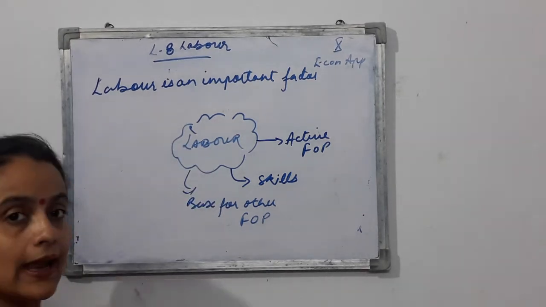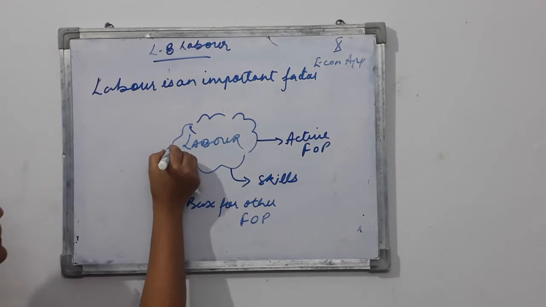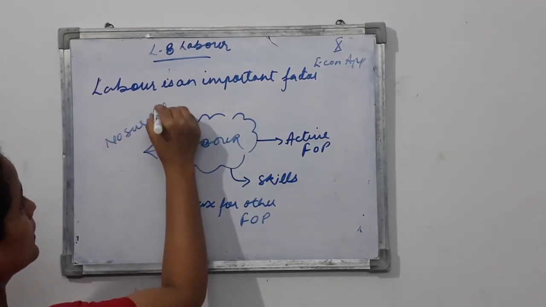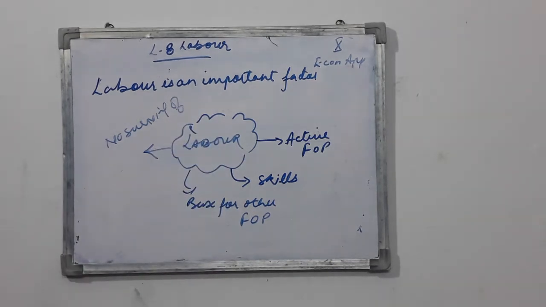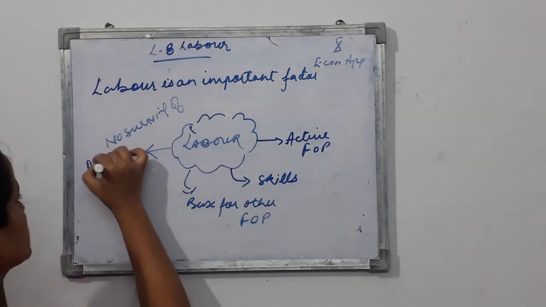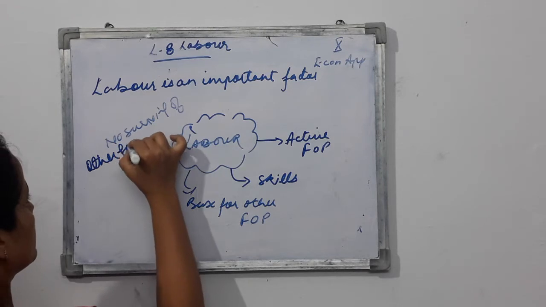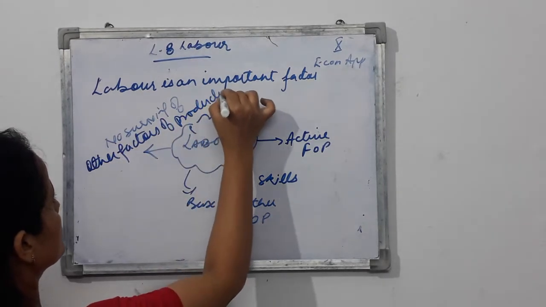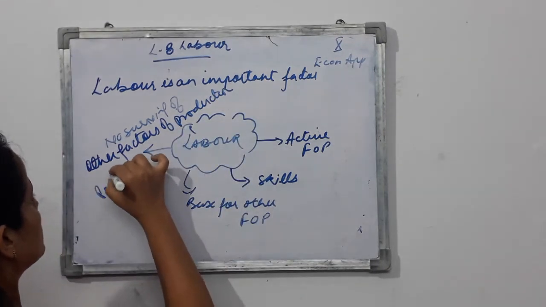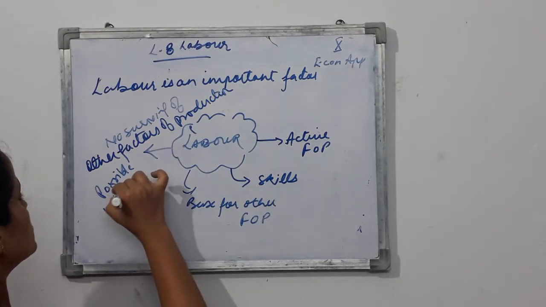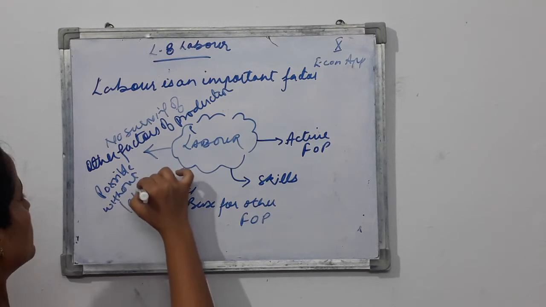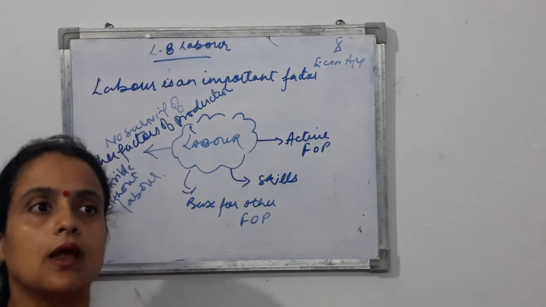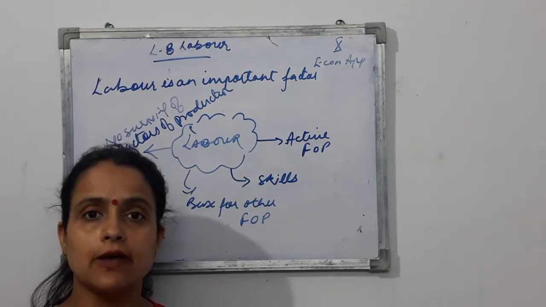A very important point given in your book: the survival of other factors of production is not possible without labor. Without labor, we cannot even imagine how the other factors will survive.